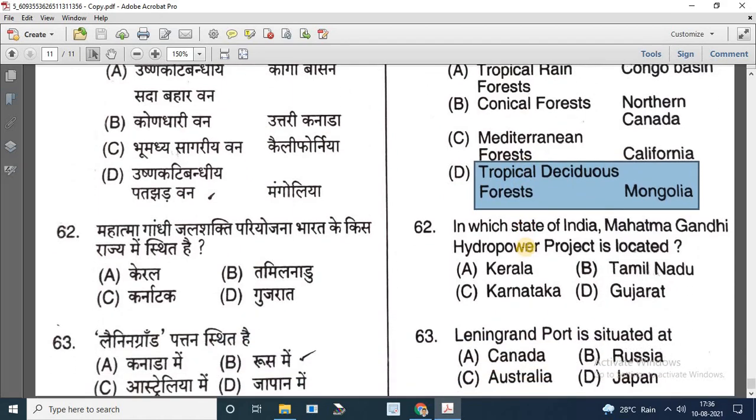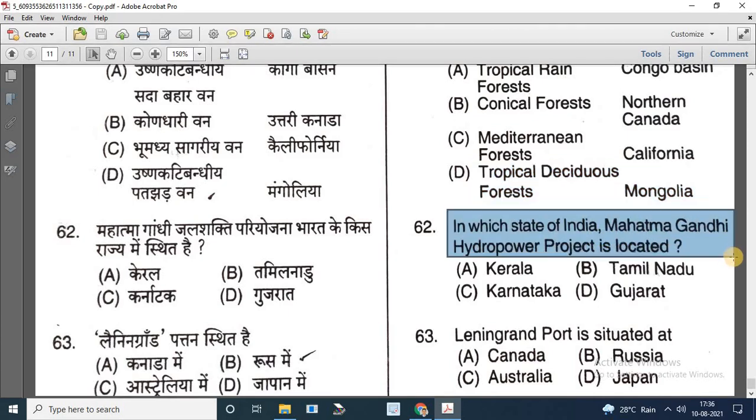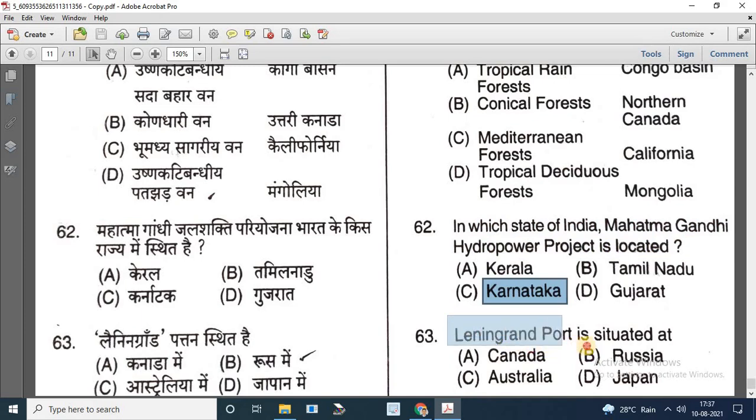Question number 62. In which state of India Mahatma Gandhi hydropower project is located? Options are Kerala, Tamil Nadu, Karnataka, Gujarat. So the correct answer is Karnataka. Question number 63 and last question of this video is Leningrad port is situated at. Options are Canada, Russia, Australia and Japan. So the correct answer is Russia.